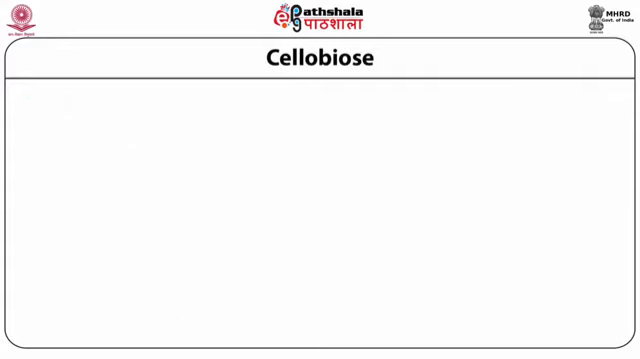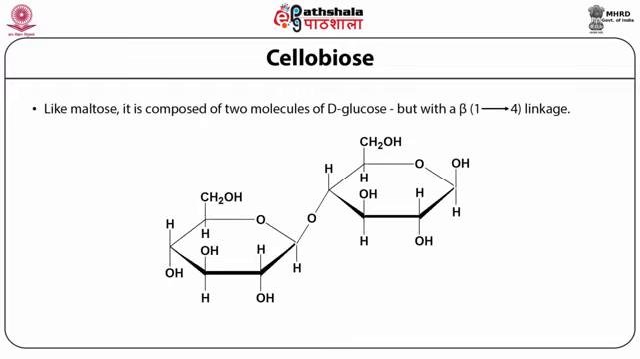Cellobiose is another class of complex carbohydrate or disaccharide, which is similar to maltose. It is composed of two molecules of D-glucose but with a beta 1,4 linkage. That is very important: the linkage between the two sugar units is beta in nature, whereas the free hydroxy group on the next sugar's C1 carbon is in the beta position. That is the structure of cellobiose.